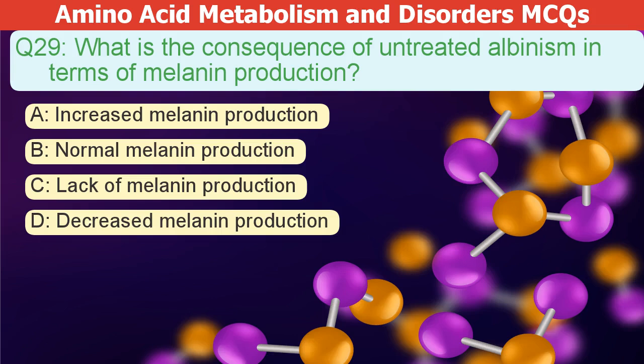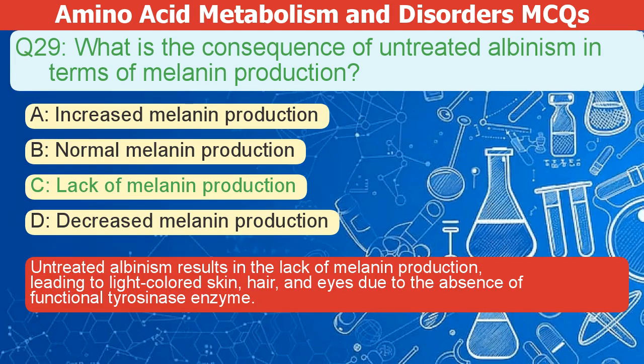What is the consequence of untreated albinism in terms of melanin production? A. Increased melanin production. B. Normal melanin production. C. Lack of melanin production. D. Decreased melanin production. The correct answer is C.